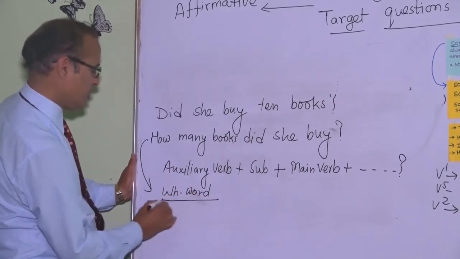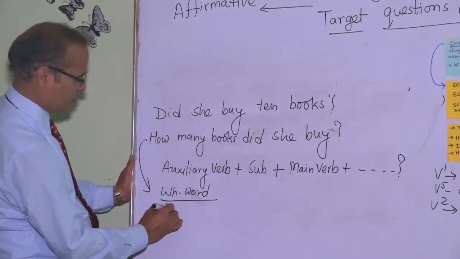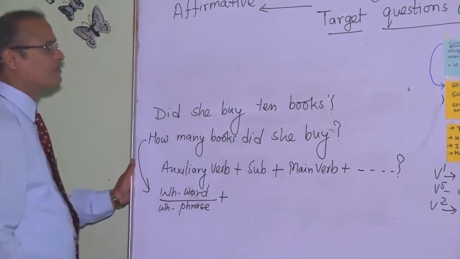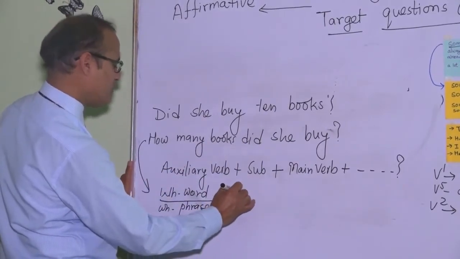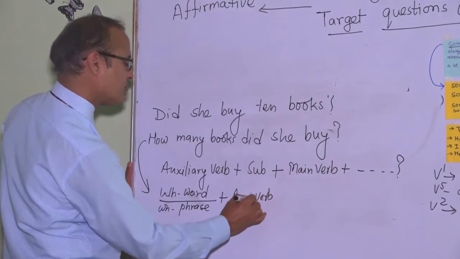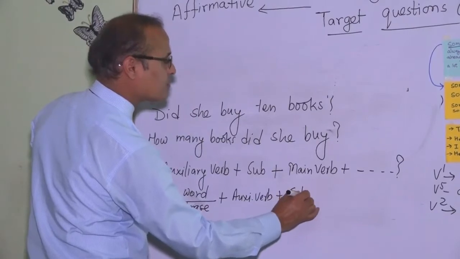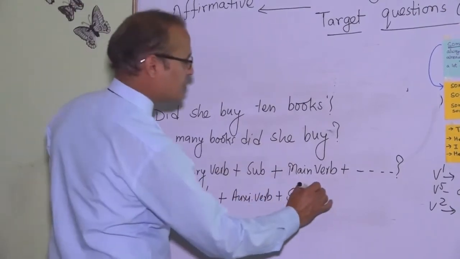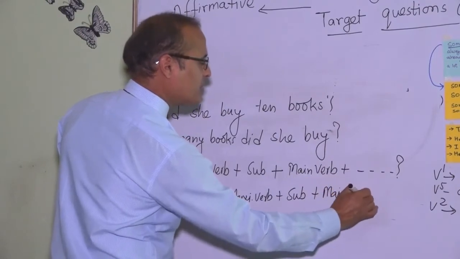Or, this how many is not only a word, it's a phrase, so we can write WH phrase plus did, which is an auxiliary verb, she is a subject, and then the verb is given there, the main verb, and object, complement, etc., these are the other words.